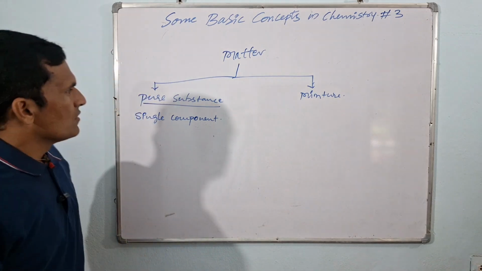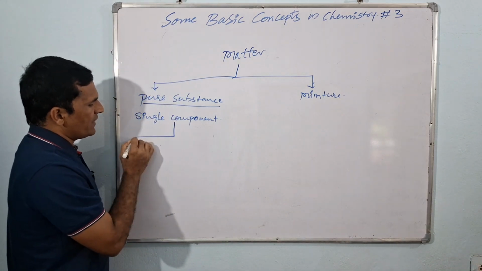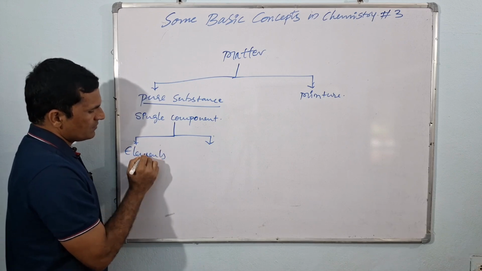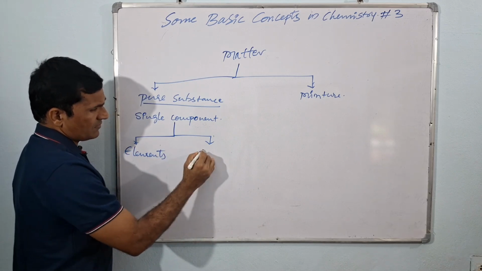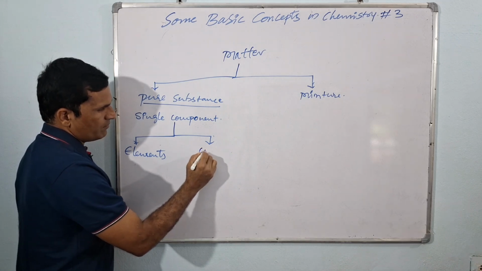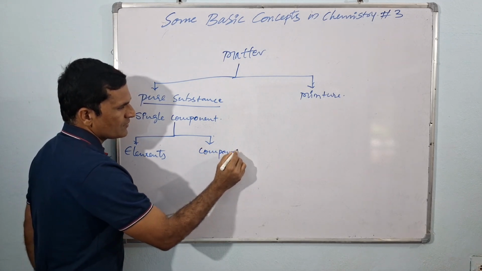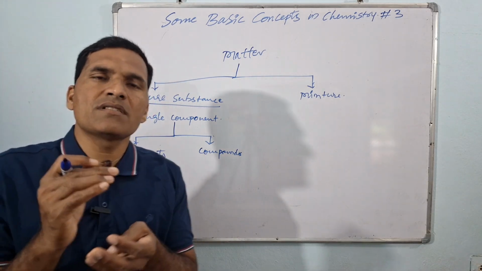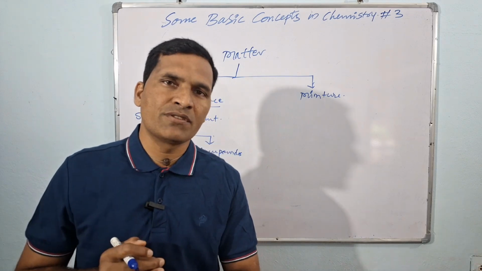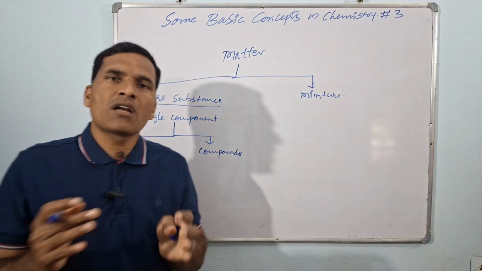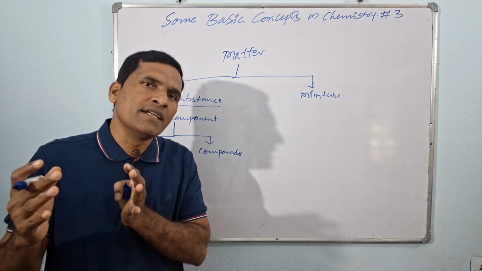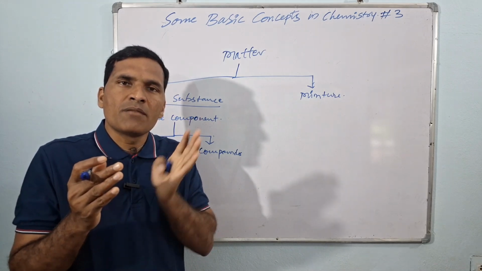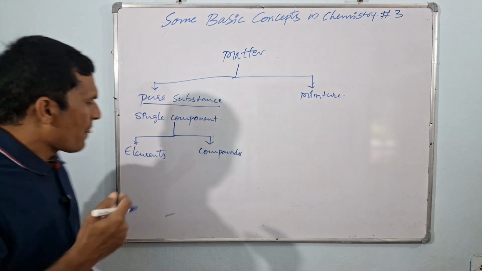Now, further, this pure substance we classify into two types. One we call elements, another one compounds. What are elements? Elements are substances which contain a single type of atoms. They may be present as an aggregation in the form of a solid, like sodium metal or iron metal. So they are clubbed together to form a bulk of the matter.